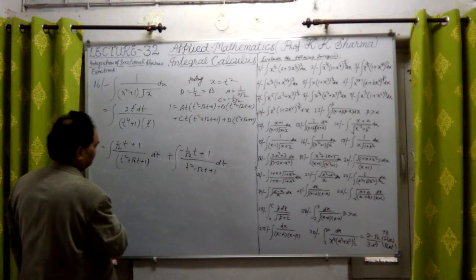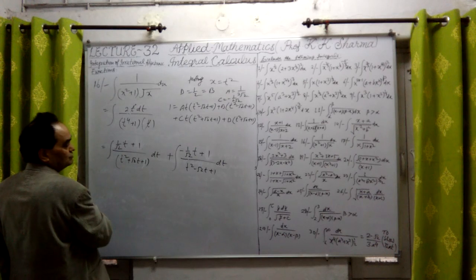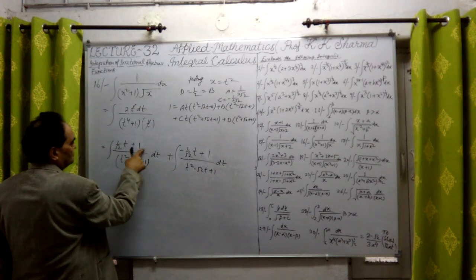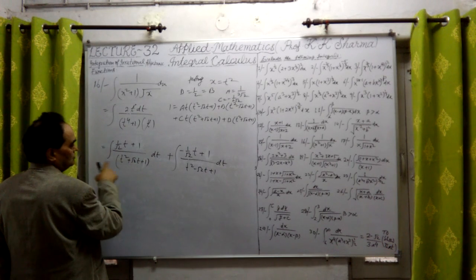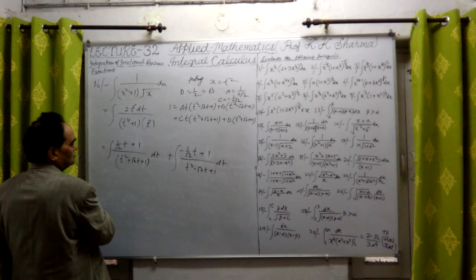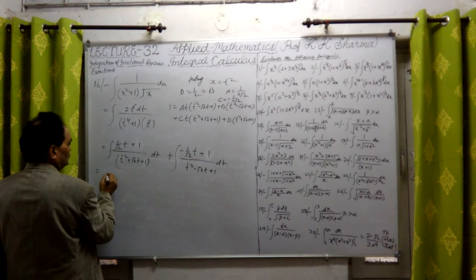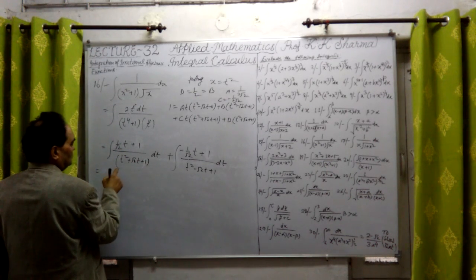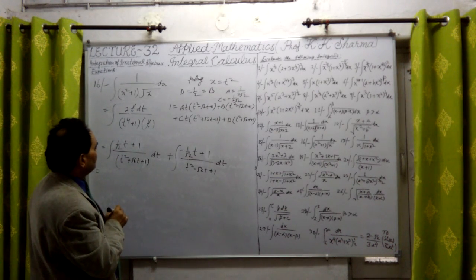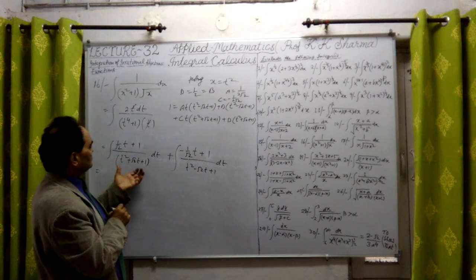So this can be now converted into 2 parts. Now if I write here the first part, because this is under root 2 and this is twice t. If I write it twice t under root 2, let me take 1 common. Okay, because this is twice t and under root 2 is there. So first we have to convert this into 2 parts.